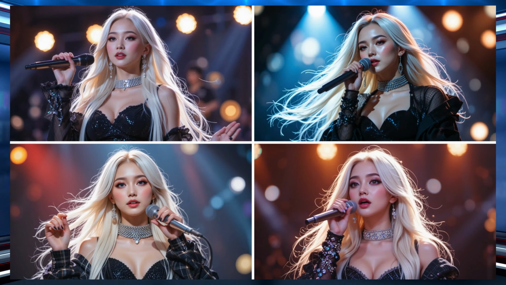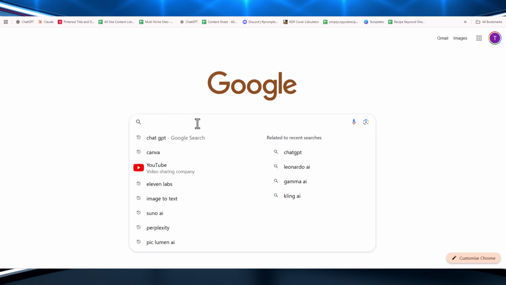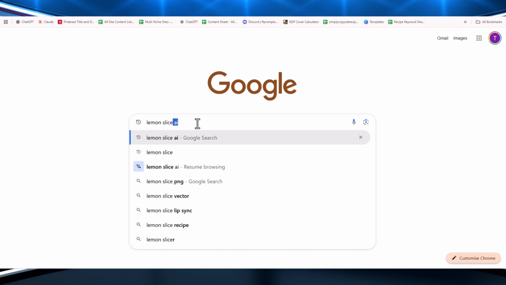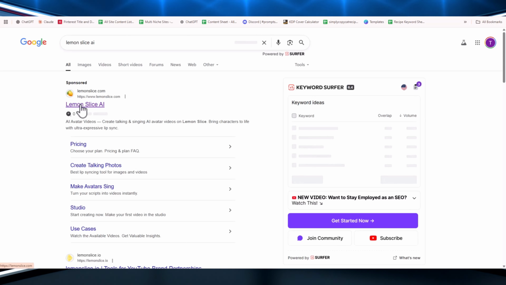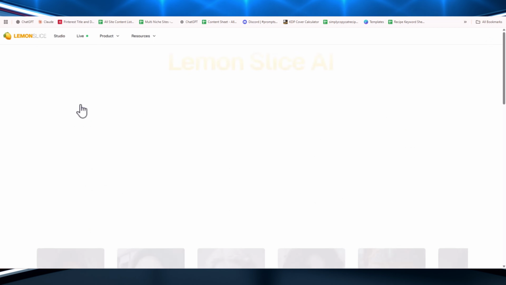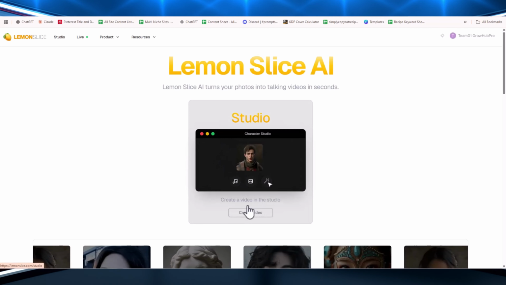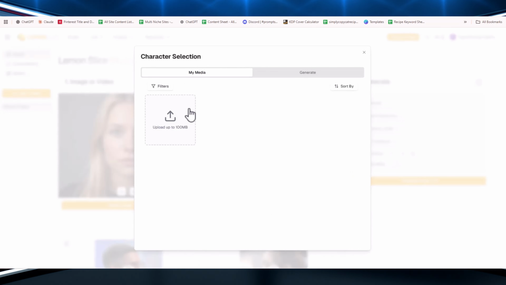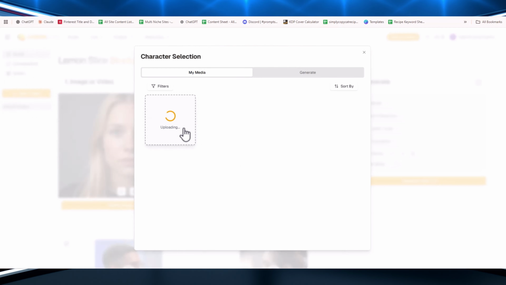Now it's time to bring these images to life. Let's make them sing for us. Head over to the Lemonslice website. Lemonslice AI is a video foundation model and platform that enables creating expressive, talking characters from a single photo or image in real time. Once you're on the site, click on Create Video. Now click here and upload the image of your generated singer. Make sure the image is clear, detailed, and the face is fully visible.